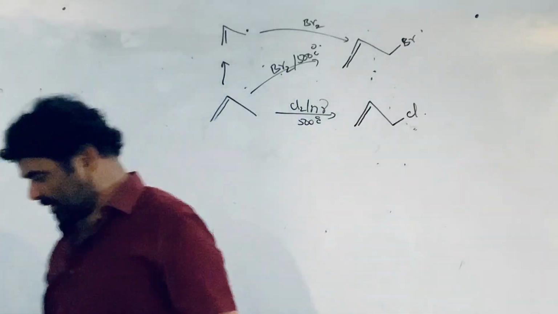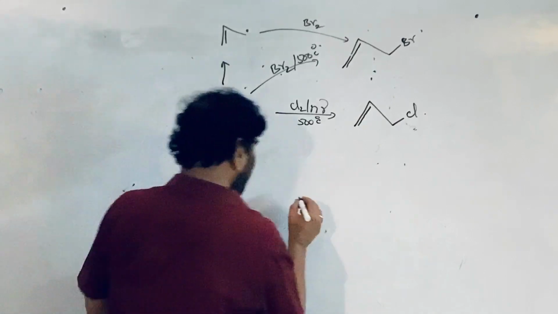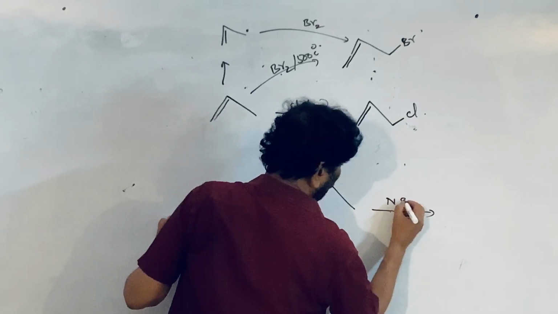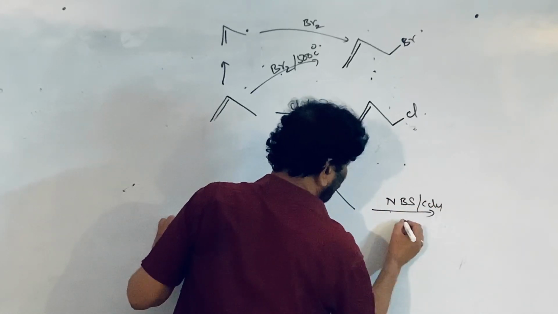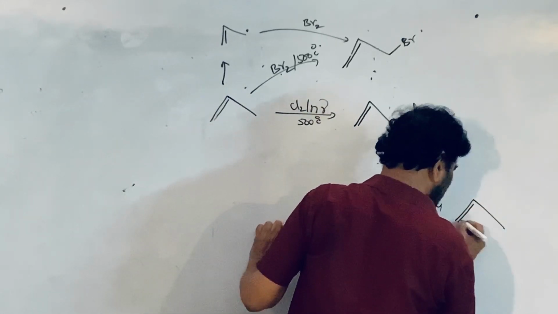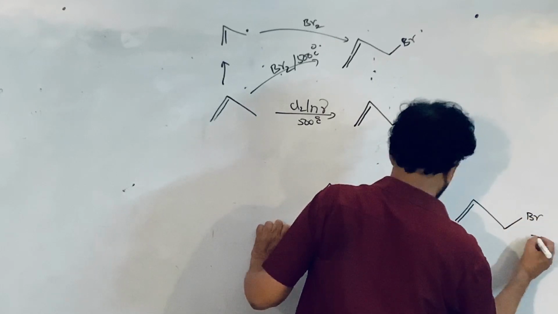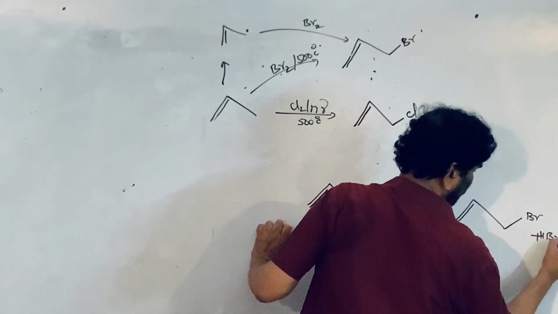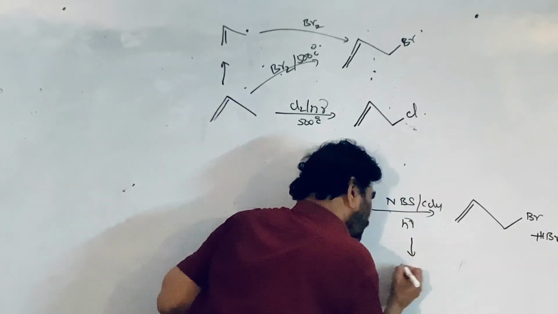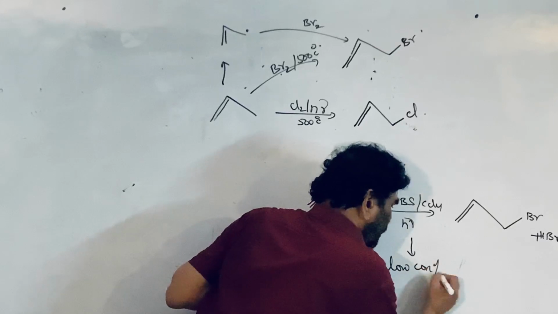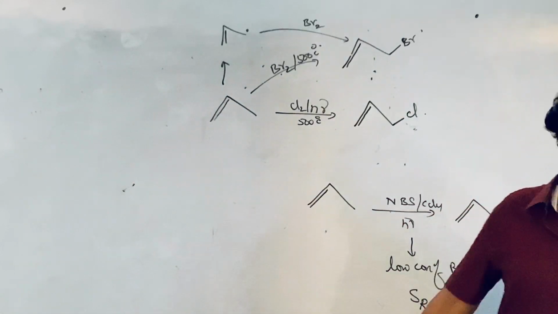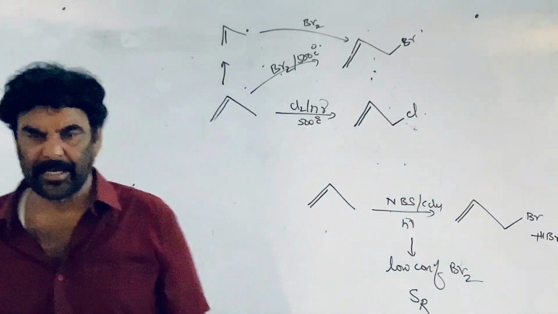So we discussed the reagent. If it is treated with NBS, N-bromosuccinimide, in carbon tetrachloride and light, that is what happens. It is very, very highly selective. Allylic bromination takes place. Here, the NBS provides a low concentration of bromine. Remember, it is a free radical substitution reaction.